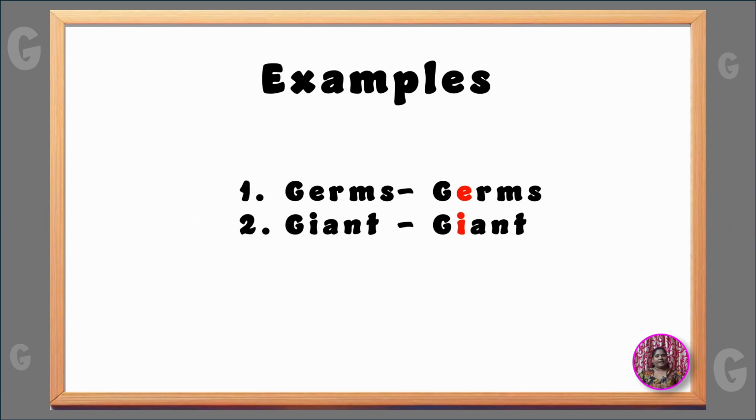Giant. In this word, the letter G is followed by I. So we call it giant. Gym. In this word, the letter G is followed by Y. We use the sounding of J.